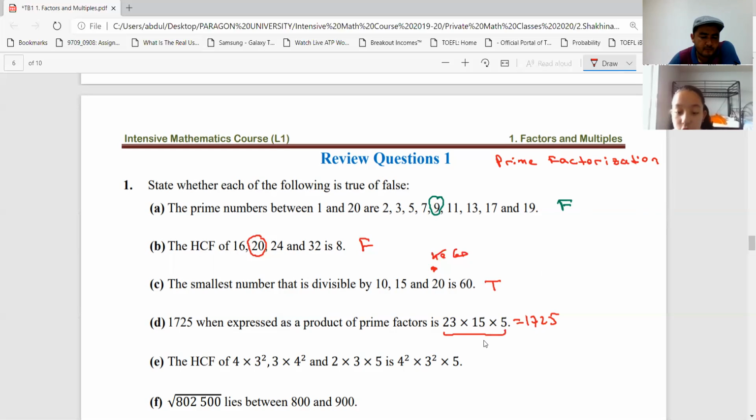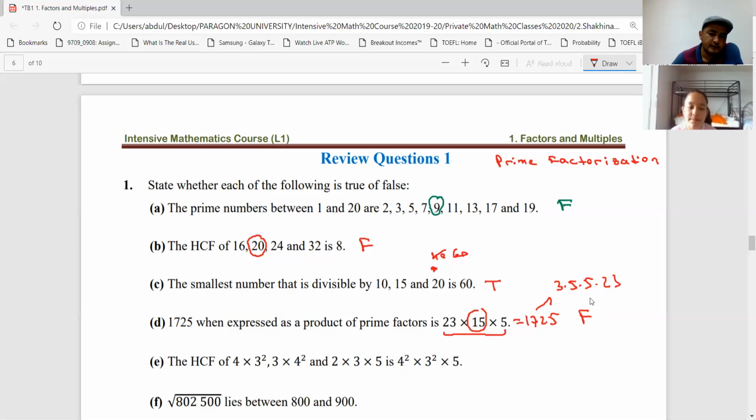No, they're not. Why? Because 15 is not a prime number, right? So that is not a prime factorization of this number. So that is false. What is the prime factorization of this number? That is 3 times 5 times 5 times 23. Now here all factors are prime numbers. 3 prime, 5 prime, 5 prime, 23 prime.